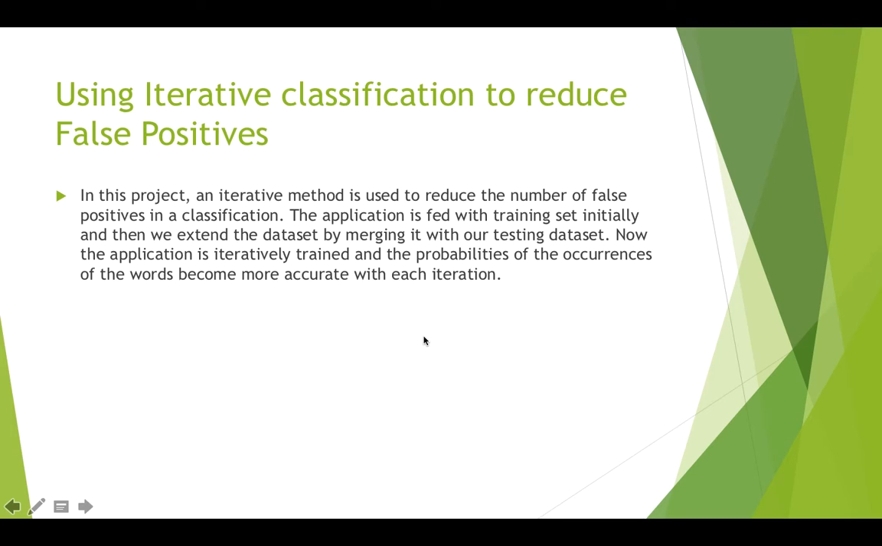The application is initially fed with some training data set, and later this is extended by merging it with a testing data set. Now the naive Bayes theorem is applied iteratively to this extended data set, and we calculate the probabilities of the words in this extended data set. And later on, these probabilities can be used to classify the testing dataset.